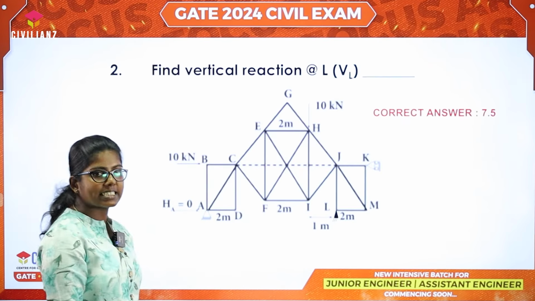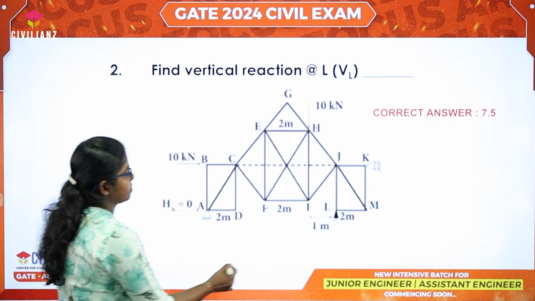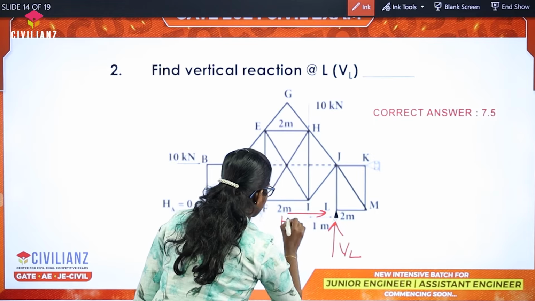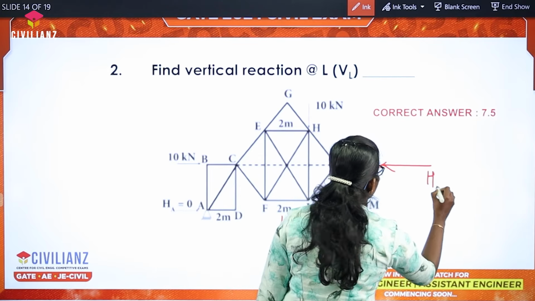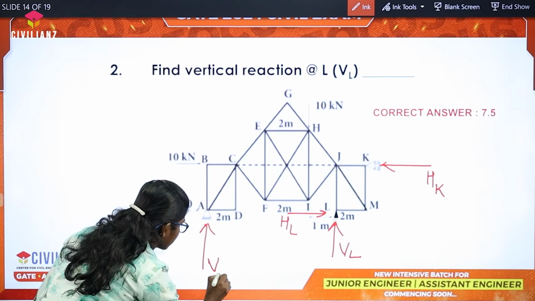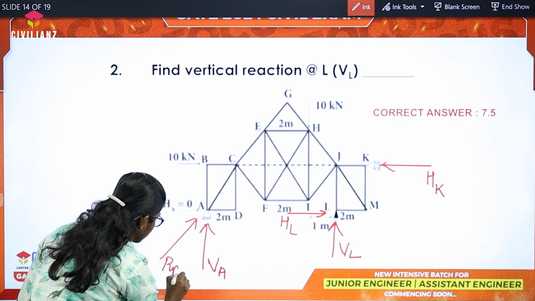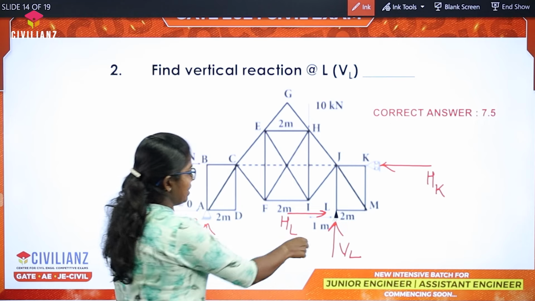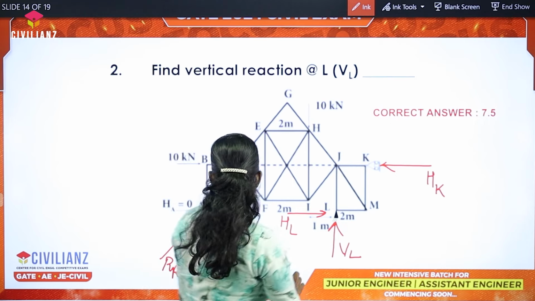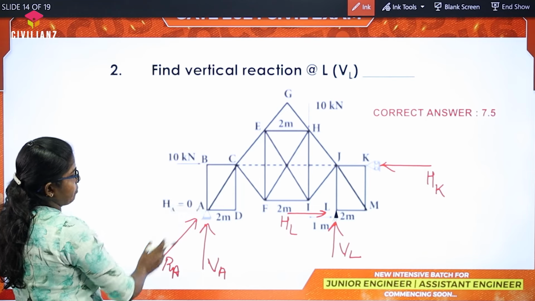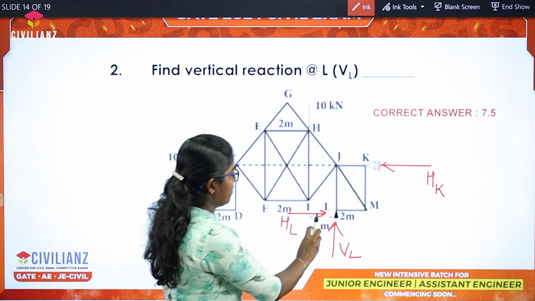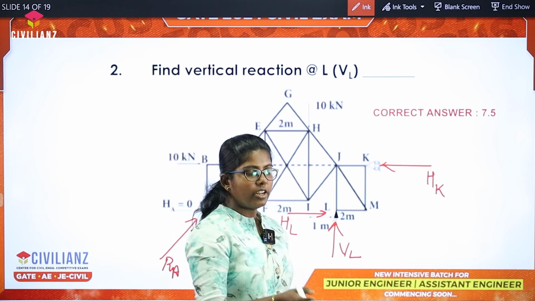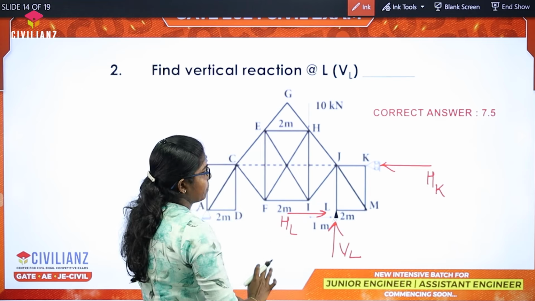Find the vertical reaction at L, VL. These are the reactions from this figure: VL, HL and HK, VA and HA. Here, to find VL, we are using the method of sections.